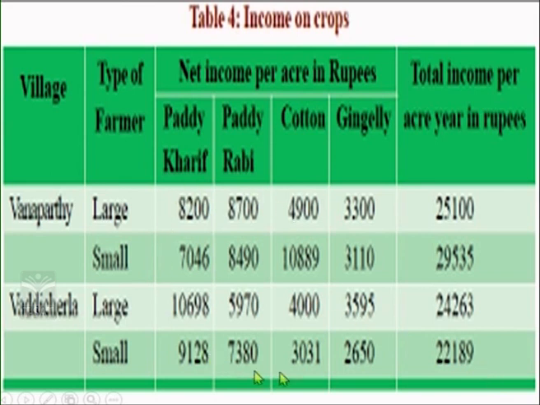Let us look at the income they received from the crops they grew. Paddy in the kharif season gave 8,200 rupees, and the other crops here were cotton and gingelly. When you look at this table, small farmers in Vanaparthi could gain more by growing cotton, whereas large and small farmers from TSAT benefited by growing paddy. Small farmers from Vanaparthi found growing cotton more beneficial. Because of no water facility available here, these people suffered a lot.